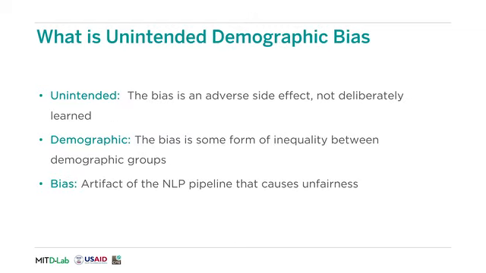We now break down what unintended demographic bias means. The unintended part means that this bias comes as an adverse side effect, not deliberately learned in a machine learning model. The demographic part means that the bias translates into some sort of inequality between demographic groups that could cause discrimination in a downstream machine learning model. And finally, bias is an artifact of the natural language processing pipeline that causes this unfairness.